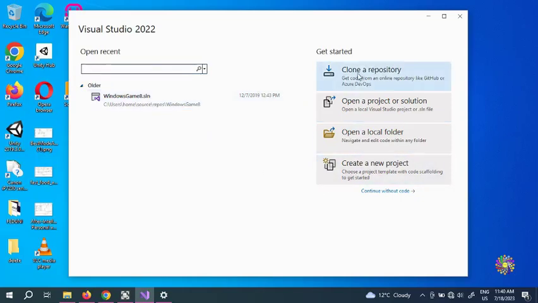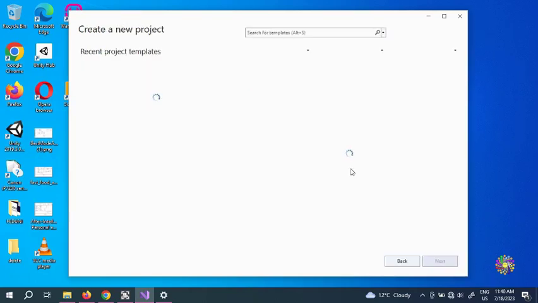And we're going to see this one. That's clone a repository in GitHub, because as I said, Microsoft bought GitHub. If you have a project or solution, you can open this one. If you want to open a local folder, if you already have a program, you can open this one. Otherwise, you double click this, create a new project. So we click create a new project, and we see here that the new project is opening.